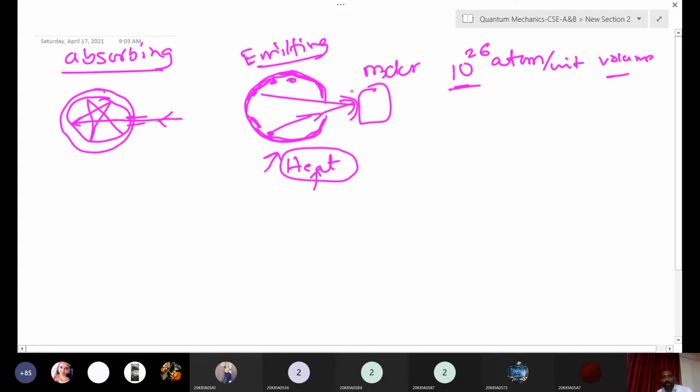This emission is throughout the spectrum of wavelength, energy or frequency, whatever you want to say. It absorbs complete light, and once you heat it, it emits complete radiation. That means the black body is a perfect absorber and a perfect emitter. That is the main characteristic feature of a black body. It depends on how much you are heating it.